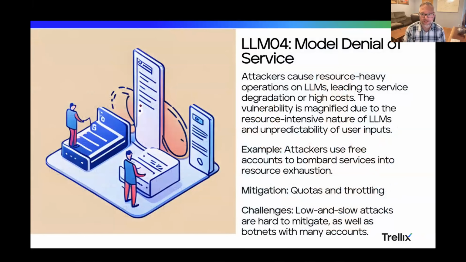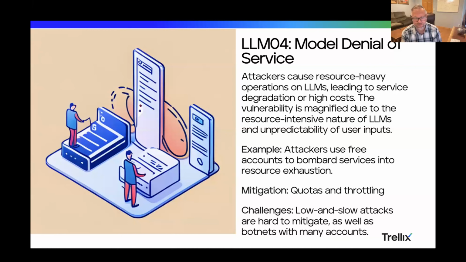All right, moving along, model denial of service. And I don't know what that blob is that's being denied, but apparently that weird peach blob there is being denied service. So that was a fun one. I got a pretty good laugh at it the first time I saw it. So an attacker could use a free account to bombard service into resource exhaustion. And at the very end here, I have an interesting real world example of what happened with this.